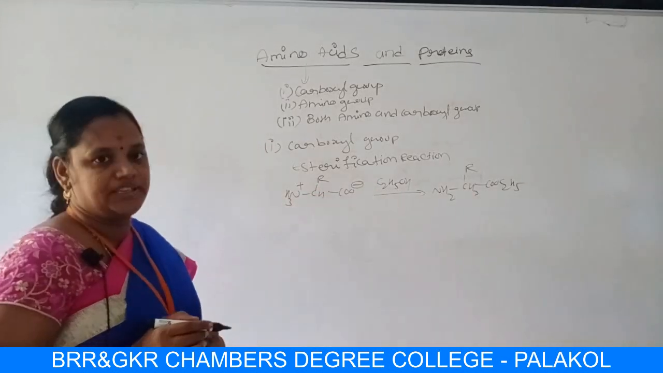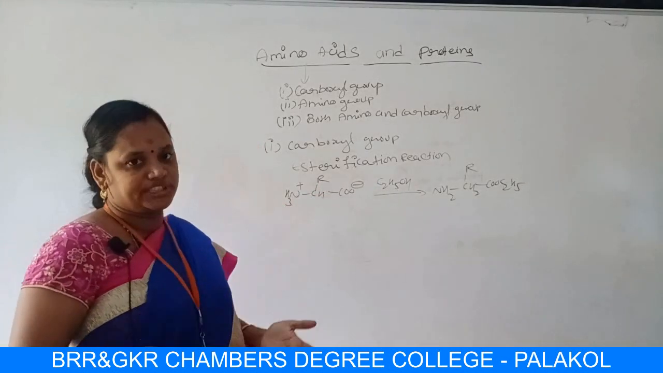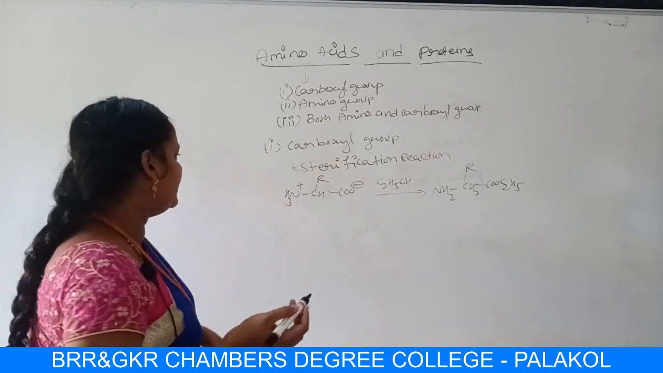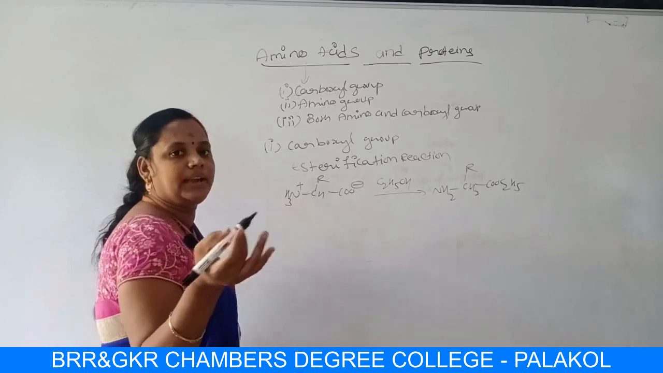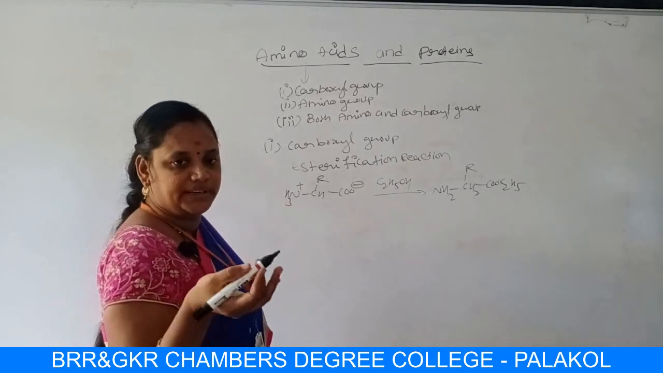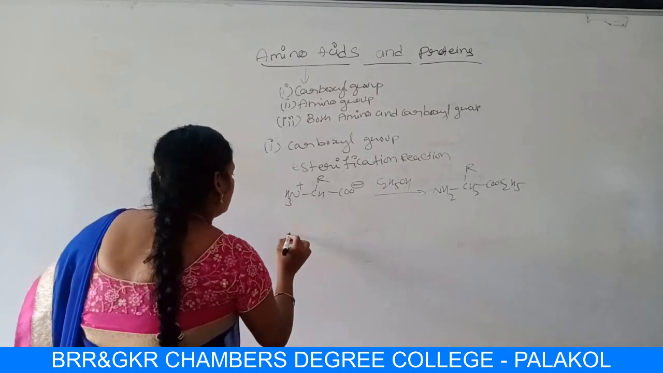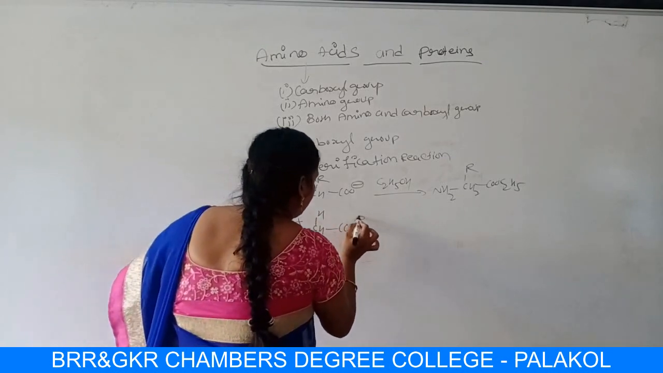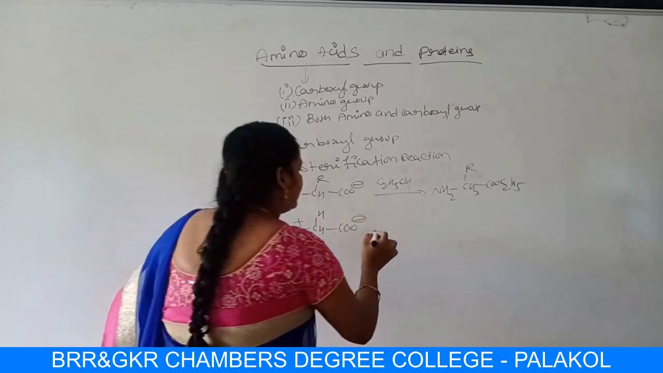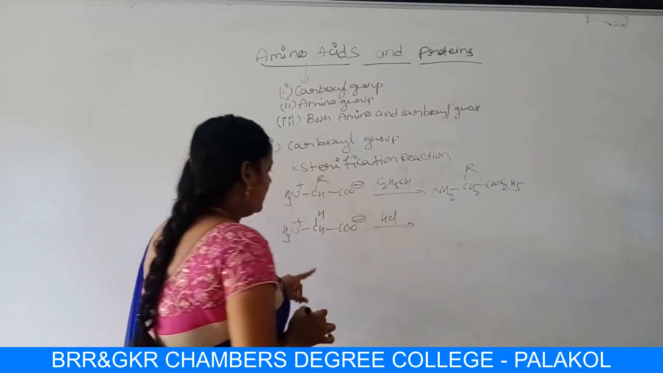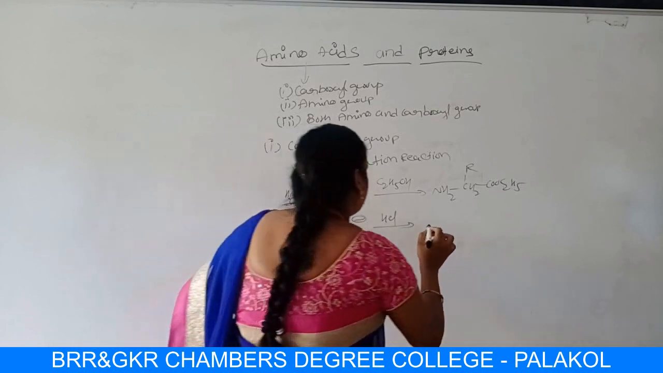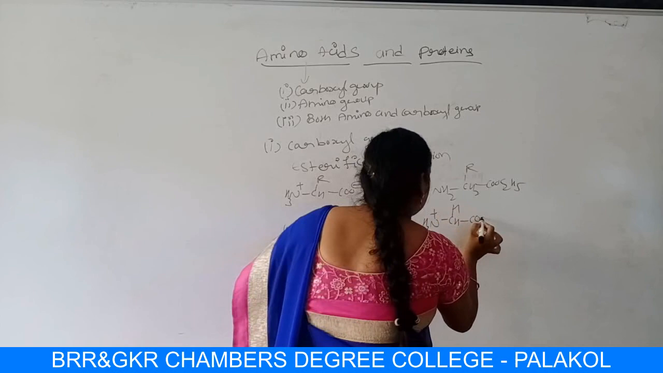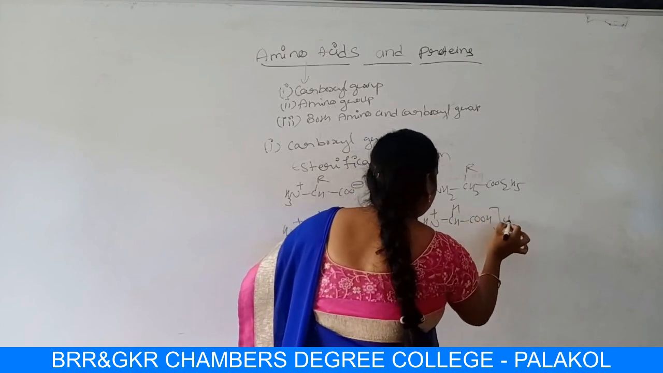This is not that simple. It takes place in two steps. Let us do it with an example so that you can clearly understand. I am taking glycine, the Zwitter ion form of glycine, NH3+CH2COO-. Glycine is treated with HCl. In the first step, you get NH3+CH2COOH and Cl-.